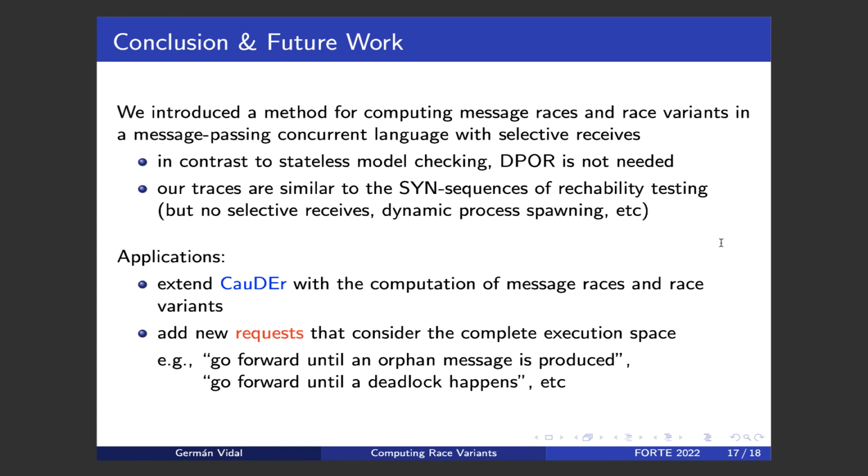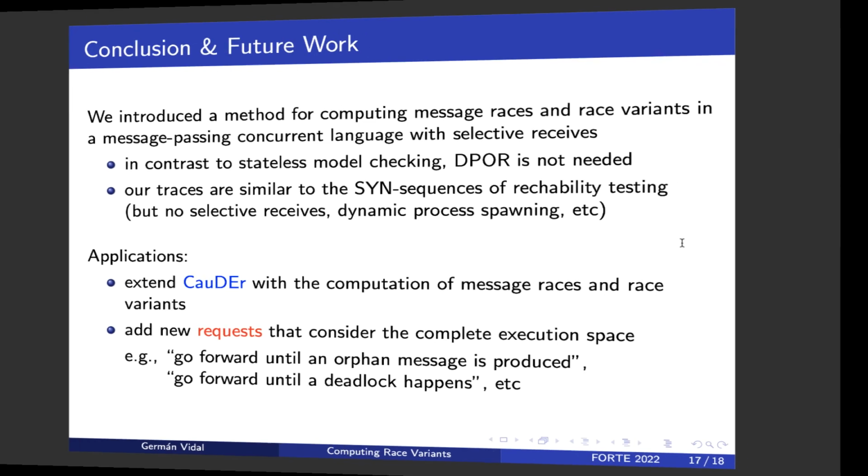In the medium or long term, we would like to add more general requests. The current requests just consider a single computation, like go forward until this message is sent, or go forward until this process is spawned, etc. But thanks to the computation of message races and race variants, we could come up with requests that consider the complete execution space. Things like go forward until something bad happens, go forward until an orphan message is produced, go forward until a deadlock happens, etc. And when something bad happens, we can then change to the debugging mode and explore this particular execution in order to find the source of the error.